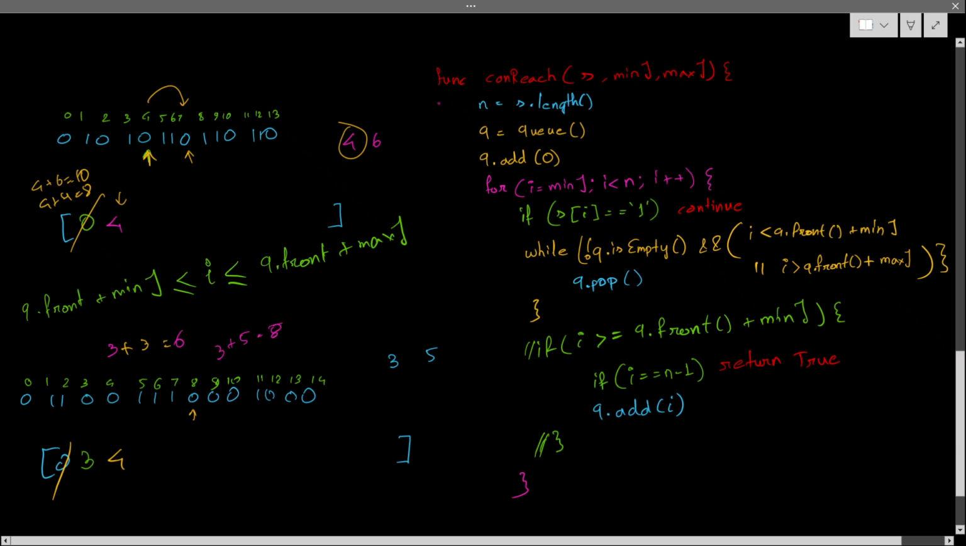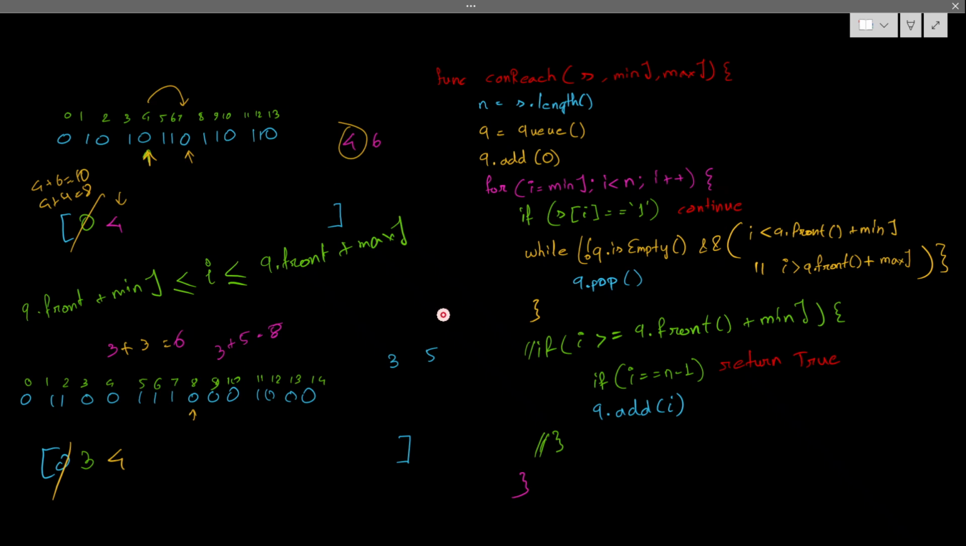Okay. So right now I will check, is this 8 inside my range? Yes, it is inside my range. It is inside the range of 6 to 8, so I'll simply add it into the queue here. Fine. Then 9. Now check the 9 case.